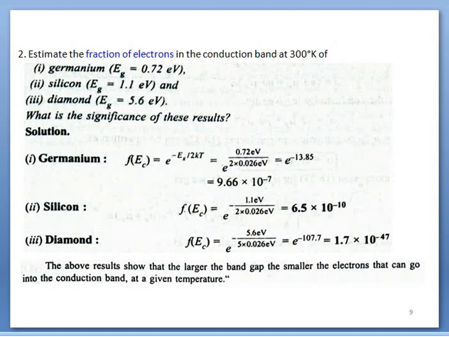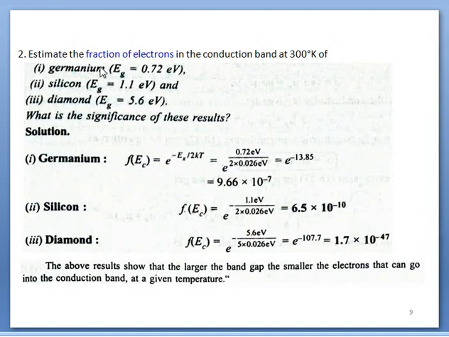According to the second point, for silicon, Eg is given. So by substituting this value again here, we have this. For diamond, by substituting this value we have F equal to this.